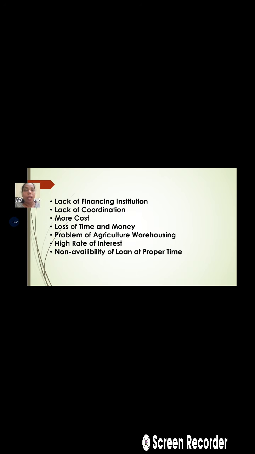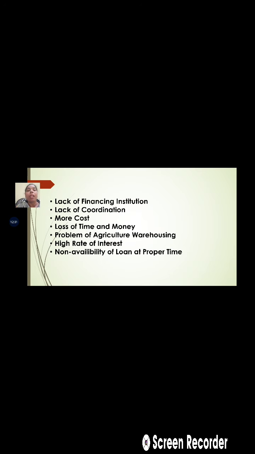Then the more cost: these loans are costly because of the rate of interest. If we are dealing with the non-institutional sources of finance, the rate of interest is very high, and because of the high rate of interest, the cost of the loan also becomes more. Then the loss of time and money: many times these farmers go to borrow funds and do not get the money on time. So again the problem of time and money is there.